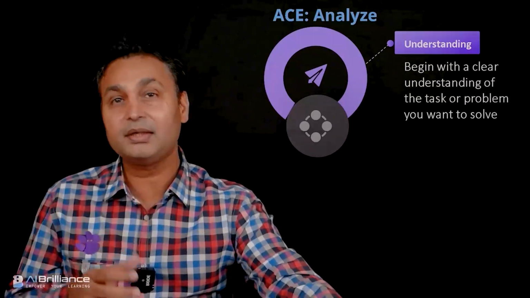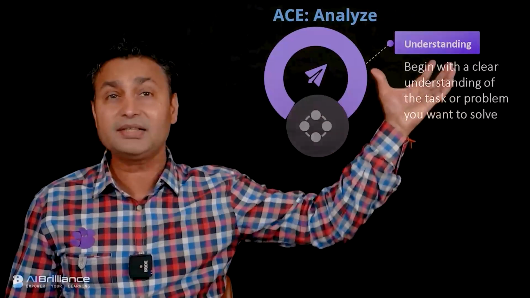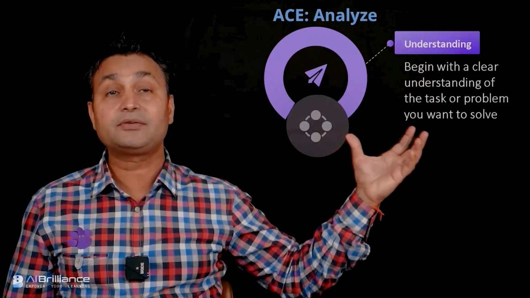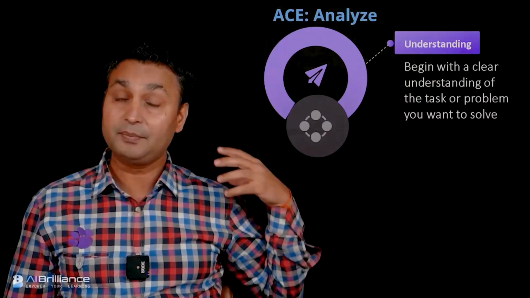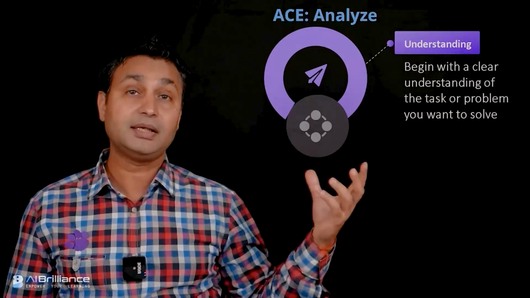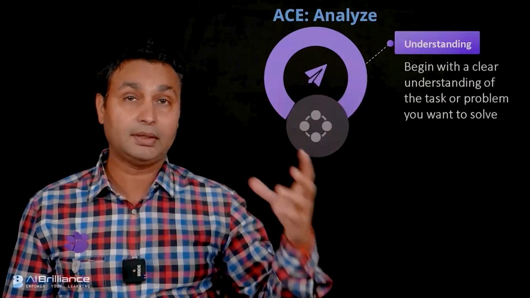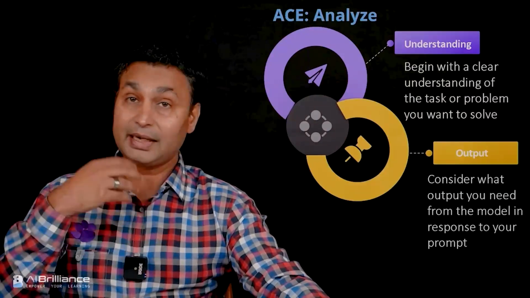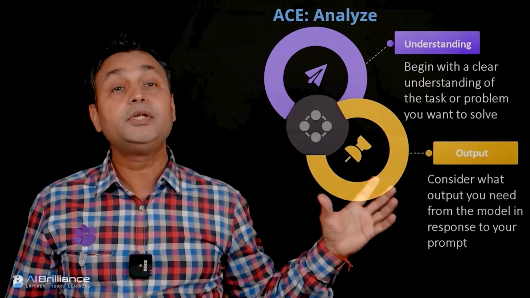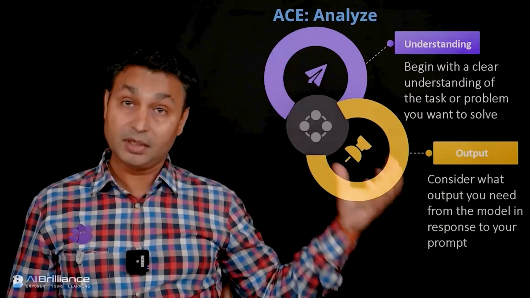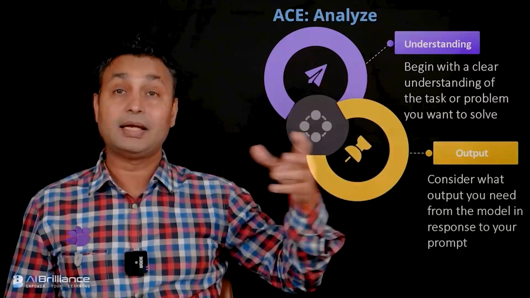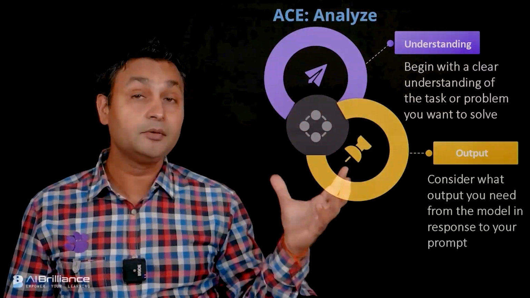So analyze, I break it down to 3 main points. The first is understanding your problem. Begin with a clear understanding of the task or the problem that you want to solve, or the type of answers that you want to get out of interfaces like ChatGPT. Understanding is one of the subtopics under the analyze category that you can follow when you're interacting with ChatGPT. Second is output. Consider what output you need from the model in response to your problem. Think about what a possible output could be, and that also helps you in analyzing. And as I said, analyzing also helps you in devising better prompts.